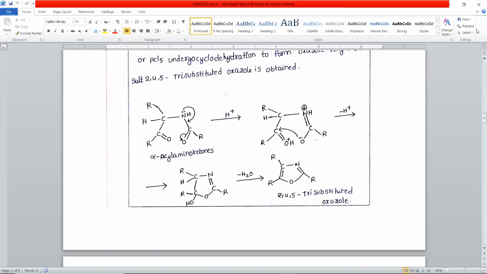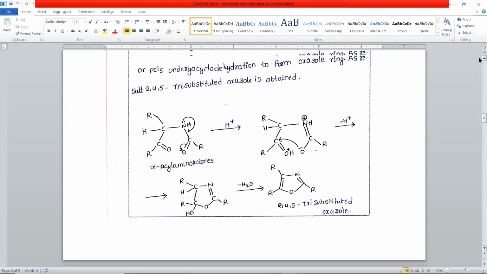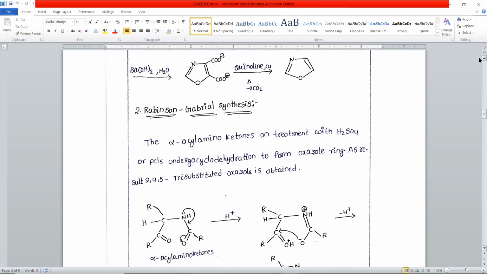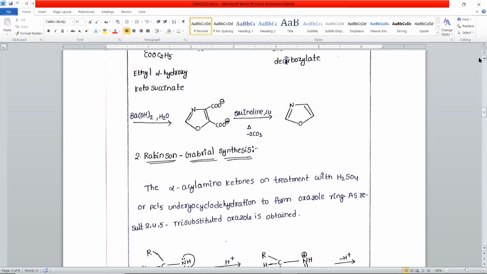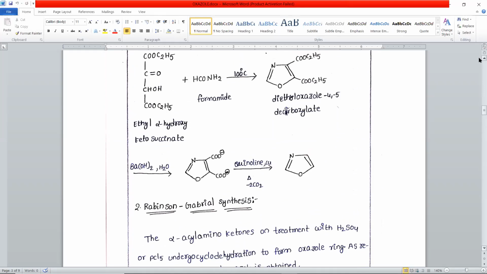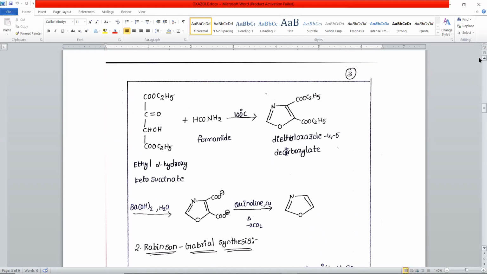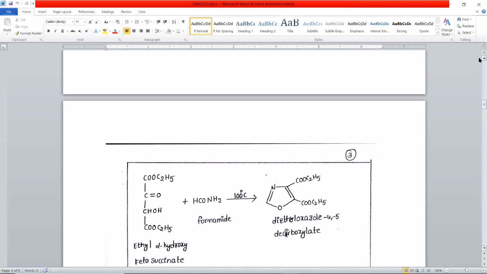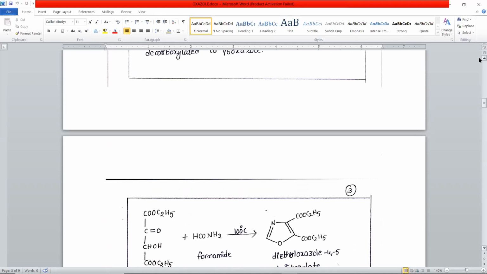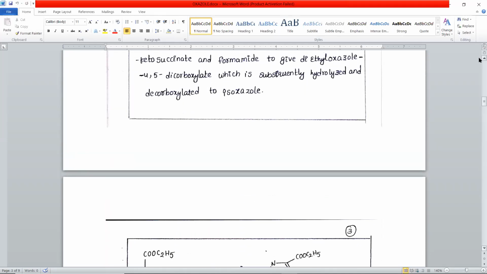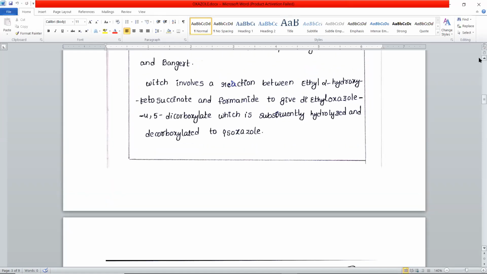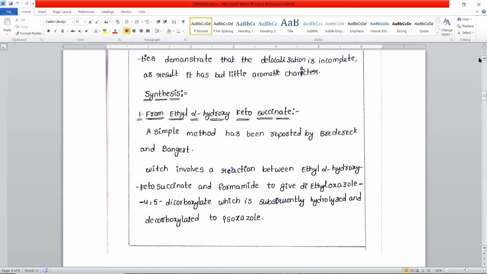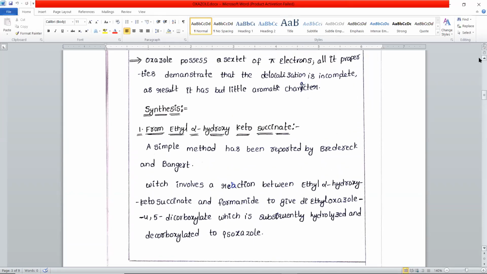Though it is aromatic, there is a decrease in the aromatic character because of the partial delocalization of the electrons. Because of this partial delocalization, it is poorly aromatic. There is a decrease in the aromaticity of oxazole. These are some of the important physical properties of oxazole.